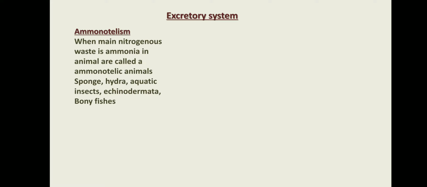Excretory system. The first type of animals are called ammonotelic animals because these animals release ammonia as a nitrogen waste. These are mostly aquatic animals: sponge, hydra, aquatic animals like prawn, crab, Echinodermata and bony fishes. So they release waste in the form of ammonia.